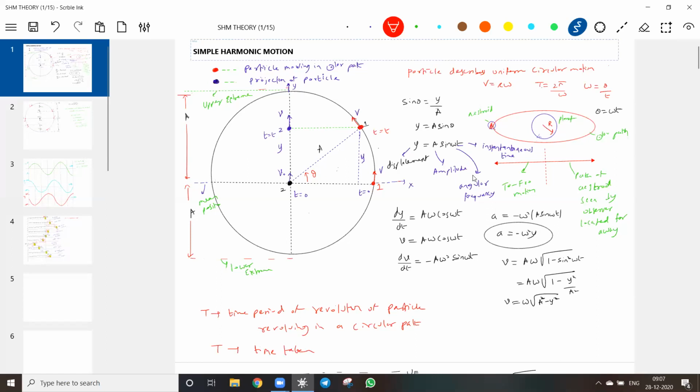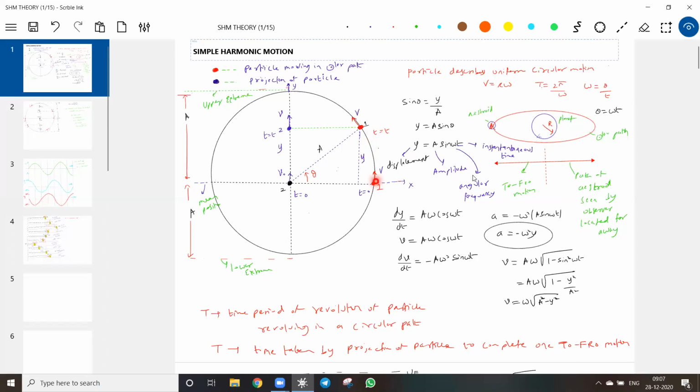Time taken by the projection of the particle for one to and fro motion. Is it okay? I think both are the same. No? By the time the particle completes one revolution, what happened to this particle? Its projection will complete one to and fro motion. I'll call this the time period of to and fro motion.